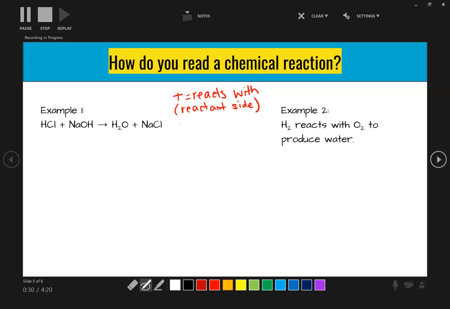We then have the arrow, and that means to produce. And then we can also have a plus sign on the product side, and this will mean and.